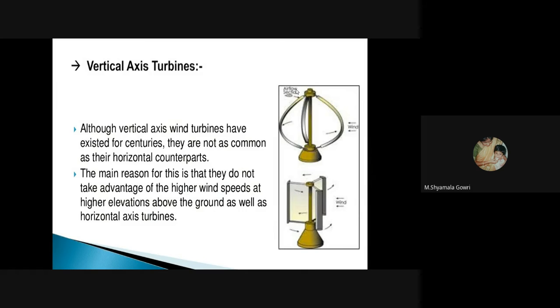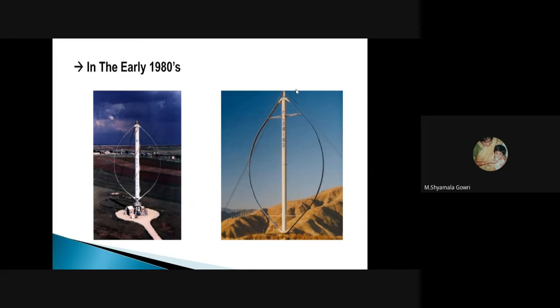Although vertical axis wind turbines have existed for centuries, they are not as common as their horizontal counterparts. The main reason for this is that they do not have the advantage of higher wind speeds at higher elevations above the ground, as horizontal axis wind turbines do. So in 1980, the vertical axis wind turbine structures were like this.